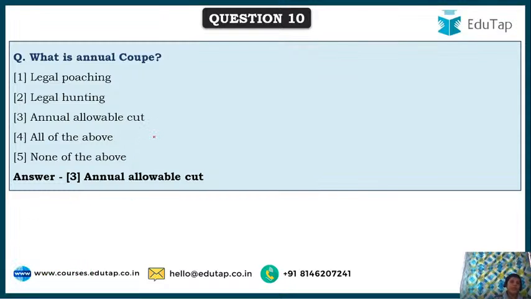See, annual coup is nothing but actually felling the allowable cut in the forest areas. So whatever the annual allowable cut is for a particular forest, it is called as annual coup.